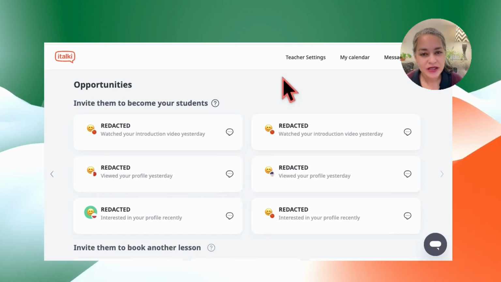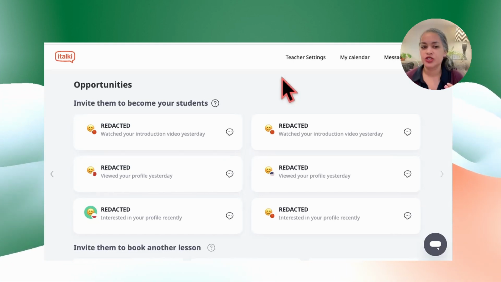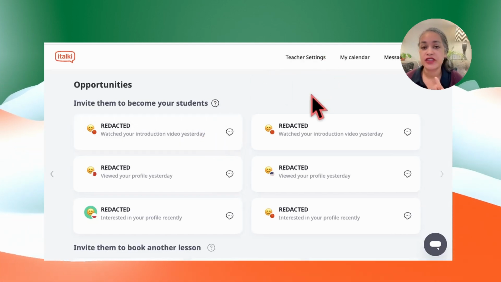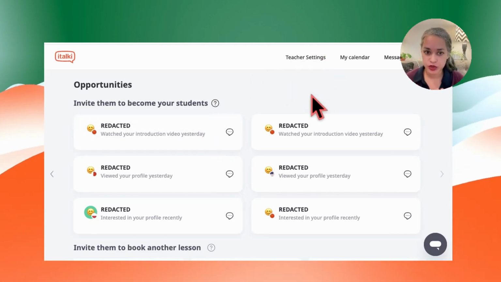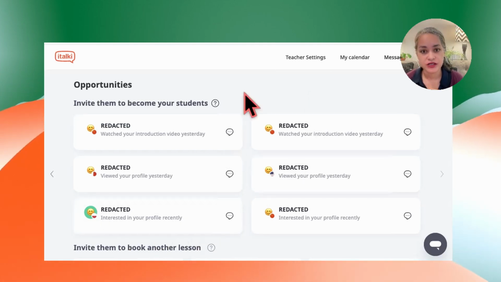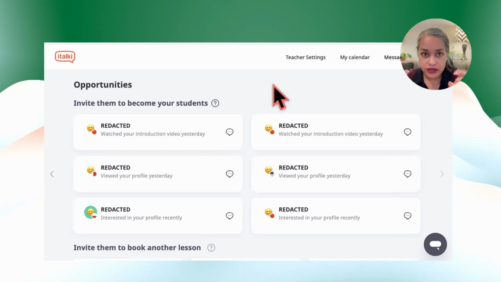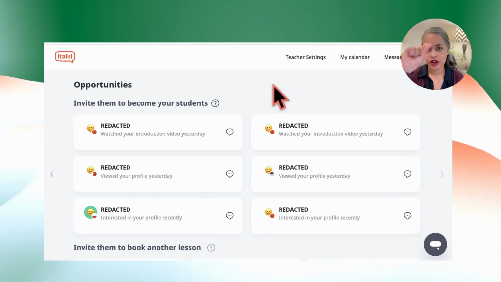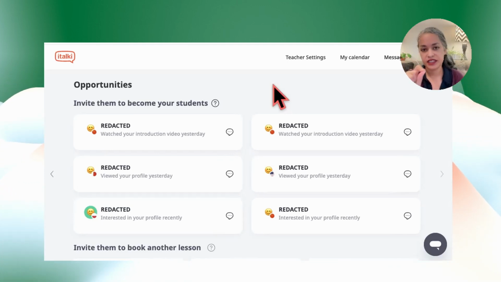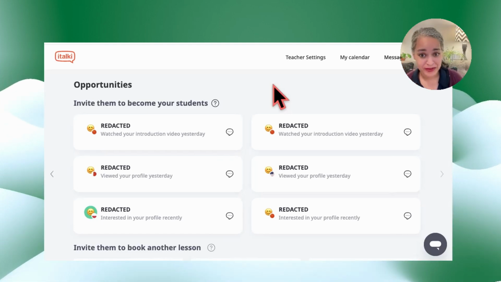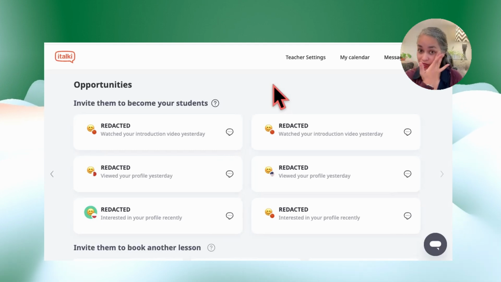So that's what you can see. And then you can also see what they did. If they watched your video, it says they watched your video. If they viewed your profile, it says viewed your profile. Or if they're interested, it says interested. So these are real examples. There is a fourth kind called favorite. Like the student clicks a heart next to the teacher, then it says so-and-so favorited you. Nobody ever favorites me, and it makes me only a little sad.